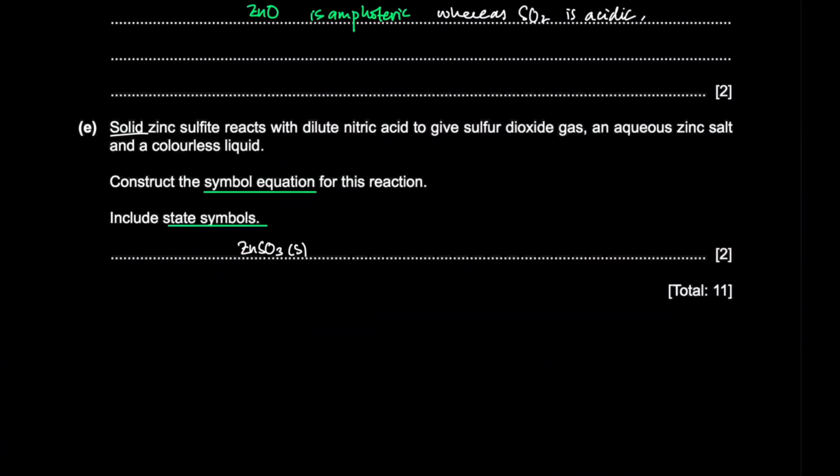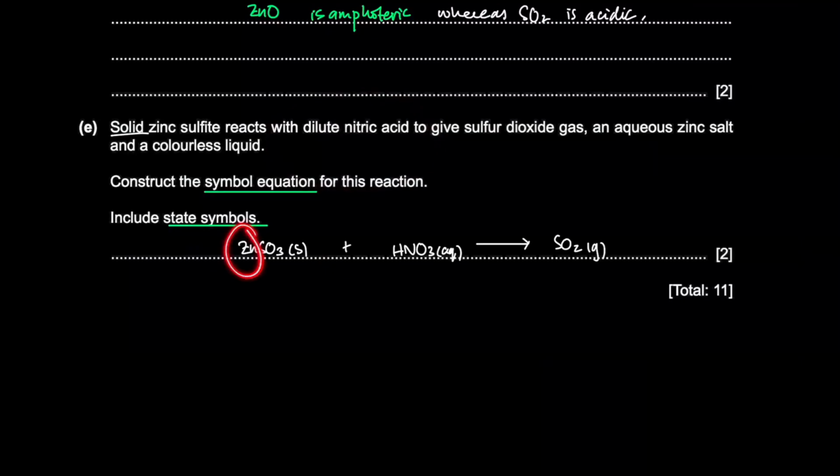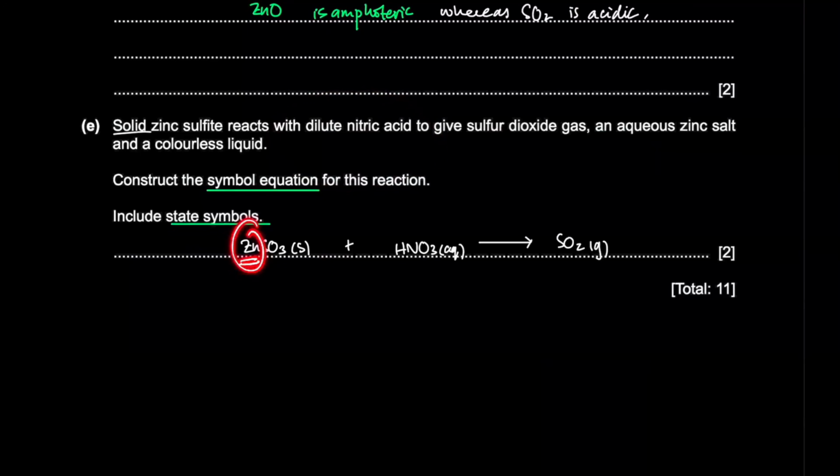So the solid reacts with nitric acid. Nitric acid is HNO3. Acids are aqueous, right? To form sulfur dioxide gas. Okay, that's fine. And then we get a zinc salt. So remember, how do we get a salt? The cation from the solid and the anion from the acid. So zinc nitrate. Zn is 2 plus and nitrate is 1 minus. That would be Zn(NO3)2, the whole nitrate thing times 2, right?